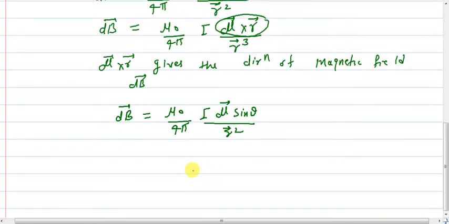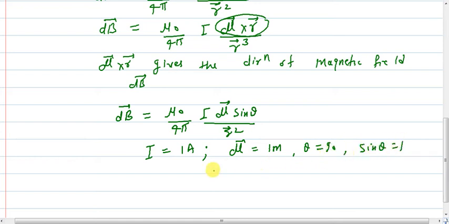Now suppose current is flowing 1 ampere, I is equal to 1 ampere, dl is suppose 1 meter, and theta is 90 so that sin theta becomes 1. The position vector is the distance between the point where you want to find the magnetic field, that is point P, and the small element dl, which is 1 meter, so r is equal to 1 meter.